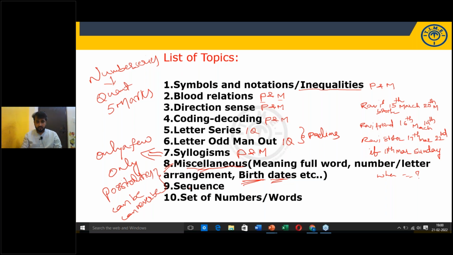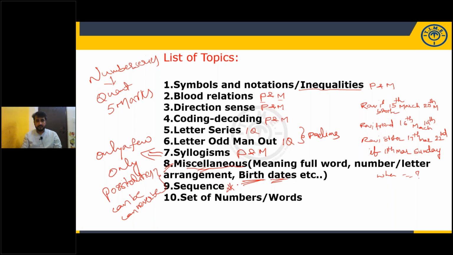And these two topics are very, very important: sequence, set of numbers and words. Please don't neglect them. You will definitely be given questions from these two areas, minimum 5, maximum 10.